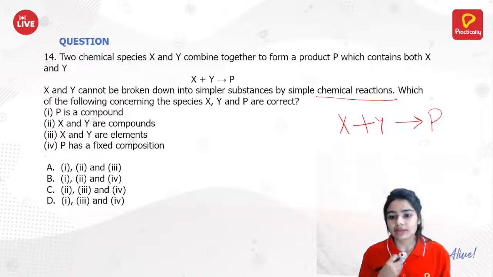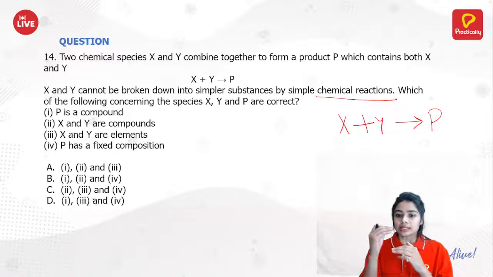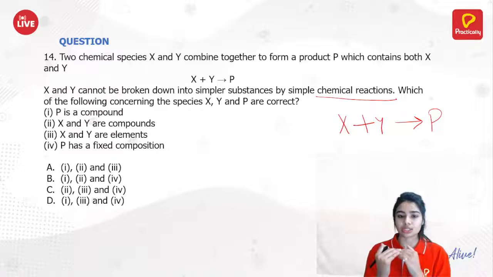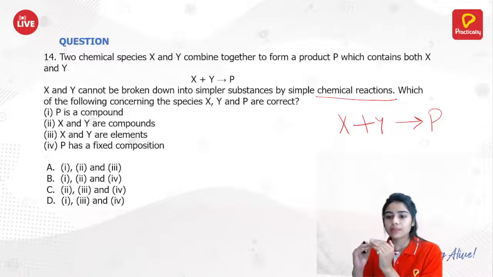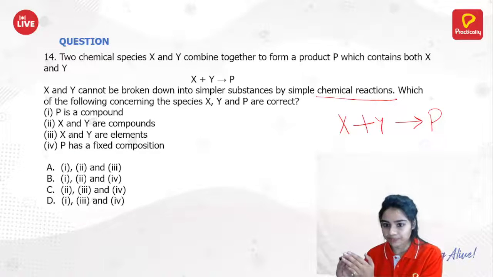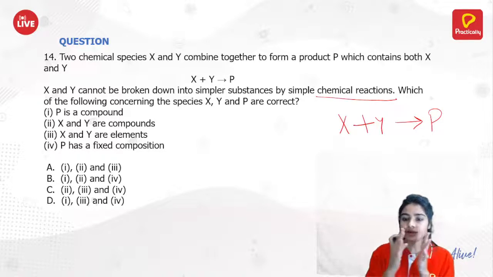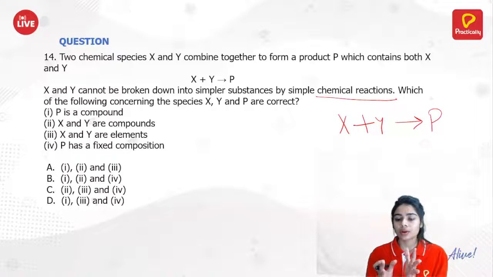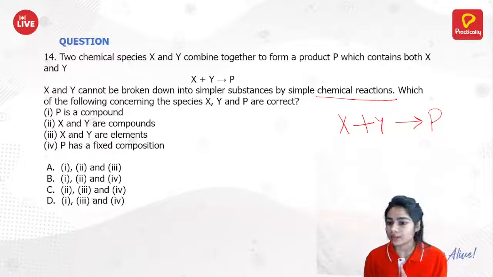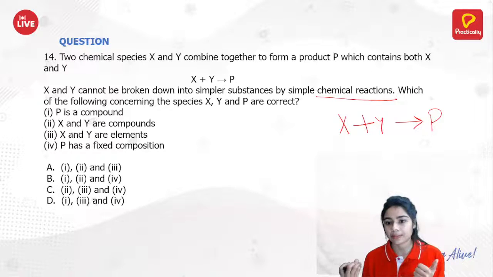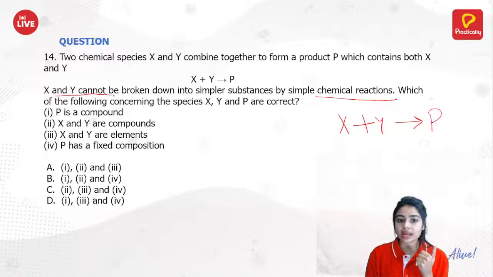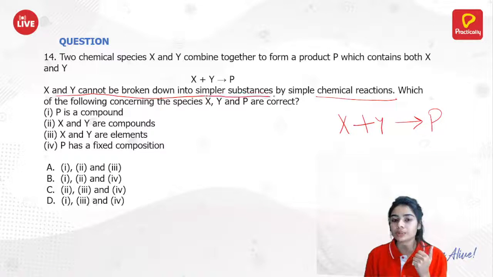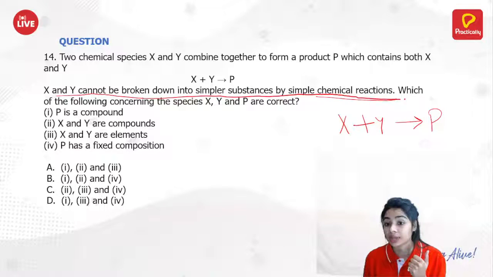So, okay, I will tell you this. Just see how simple this question is. If I talk about X and Y, and it will be forming a product P, here X and Y are your elements or compounds? What do you think? You say, ma'am, it can be a compound, it can be an element. But the thing is here, X and Y cannot be broken down into simpler substances by simple chemical reactions.